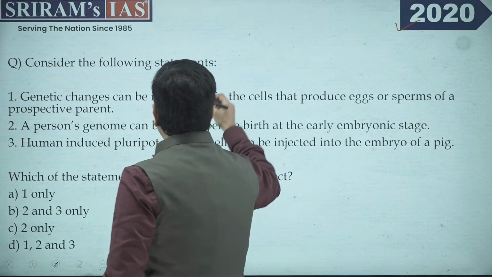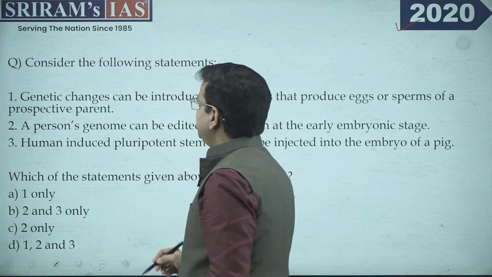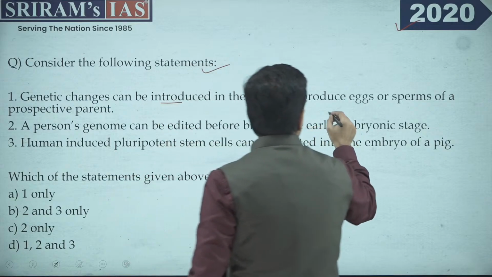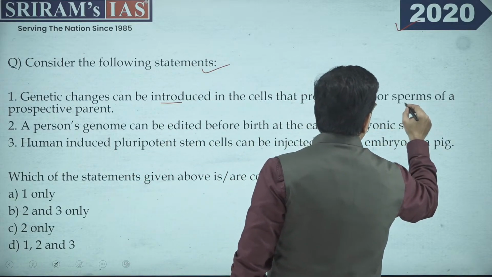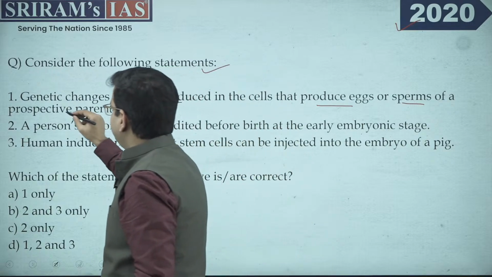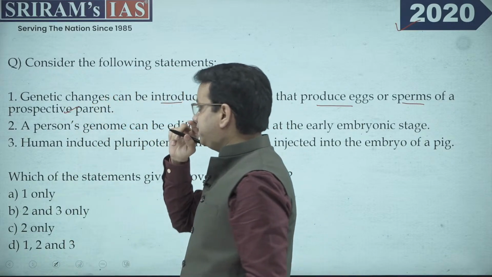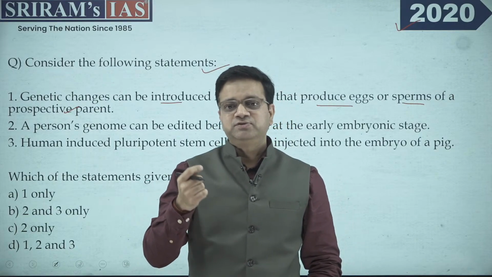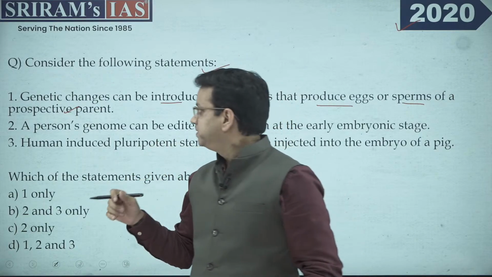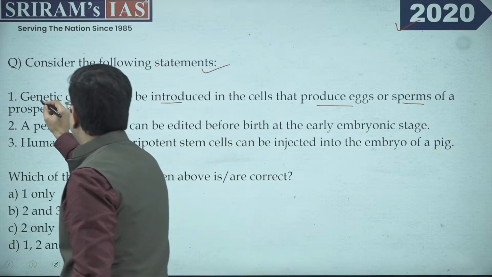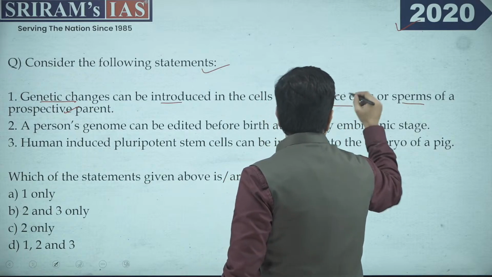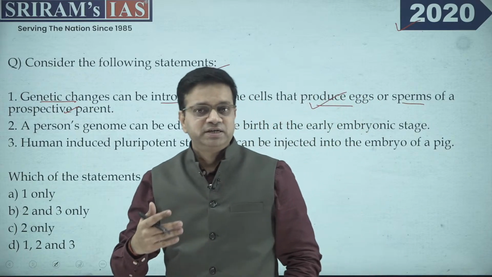In this, there are certain statements which are given. The first statement is that genetic change can be introduced in the cell that has produced egg or sperm of a respective parent, right? Now see, when it comes to all genetic changes, mitochondria is the one that is taking most of the part. So if you look at this particular statement, the genetic changes can be introduced. Yes, it can be introduced. Is it possible with part of certain technology?